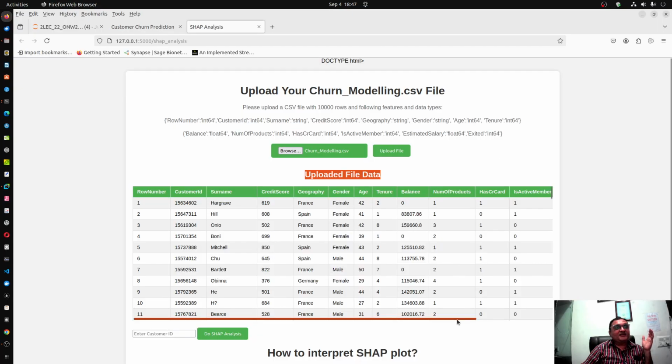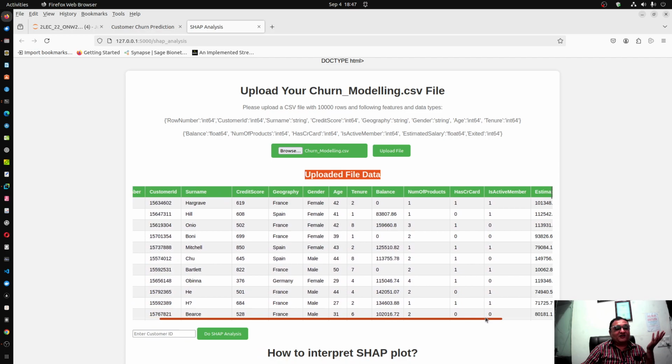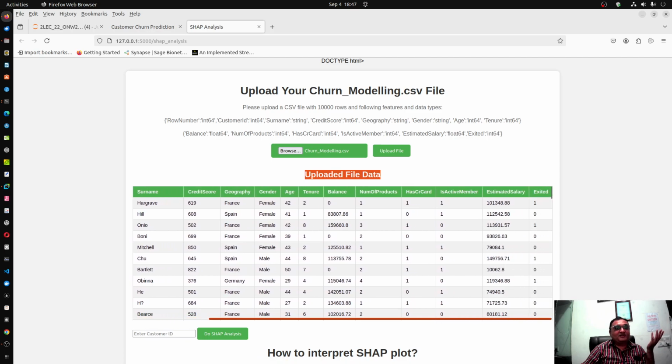We started in Jupyter Notebook with this data set. We did extensive feature engineering, we did data cleaning and all that, and finally we developed the model. So here this exited column is already there. The first customer ID has churned, and the second customer ID has not churned.